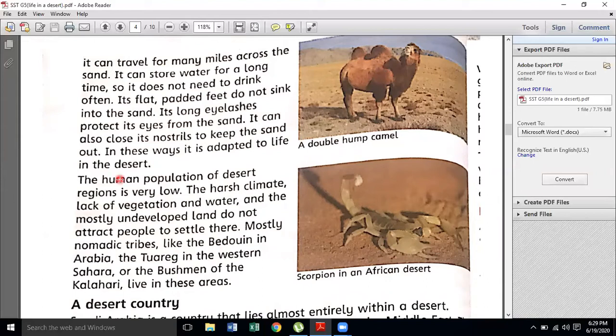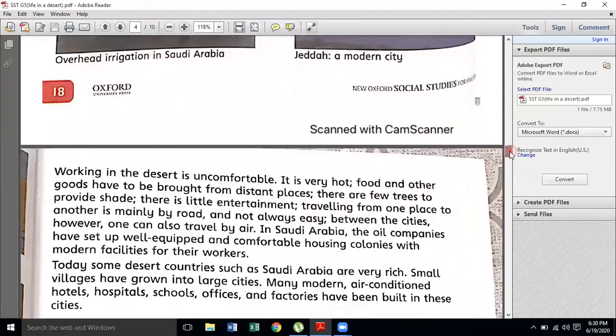The human population of the desert region is very low. What is the reason? The harsh climate, lack of vegetation. The weather is very hot, there is no vegetation, no water, and mostly undeveloped land. There are no such facilities there to attract people to settle. Mostly nomadic tribes. Nomadic tribes are those people who travel from one place to another, like the Bedouin in Arabia, the Tuareg in the Western Sahara, and the Bushmen of the Kalahari, who are used to living in these areas.